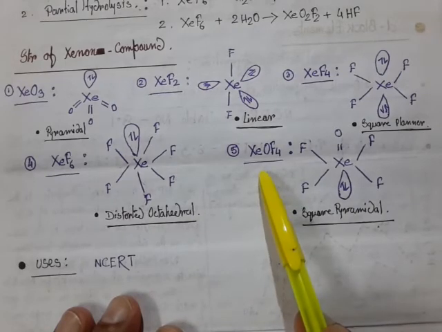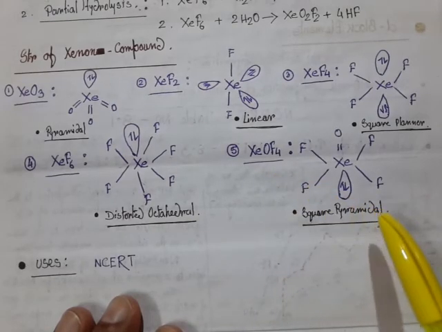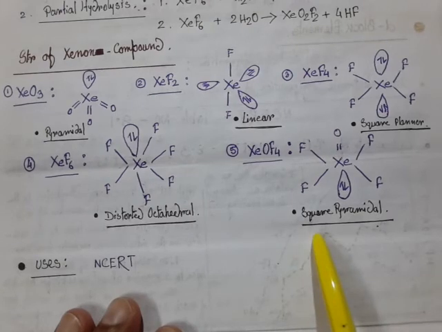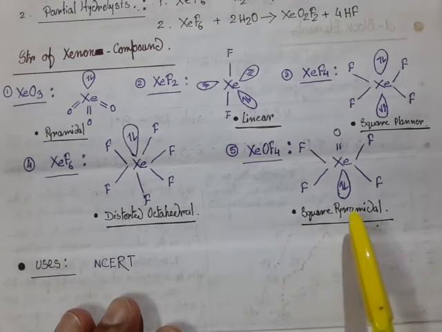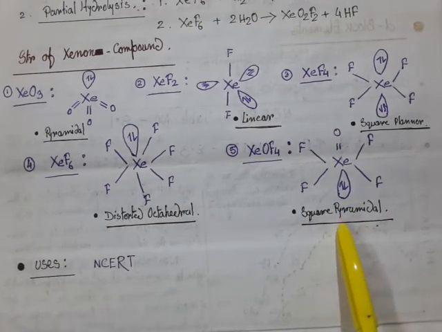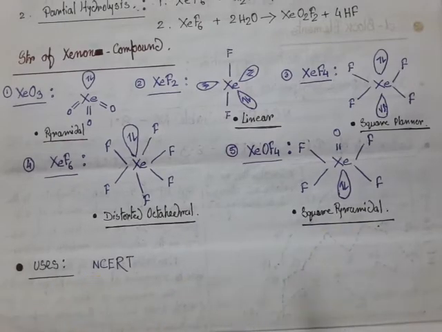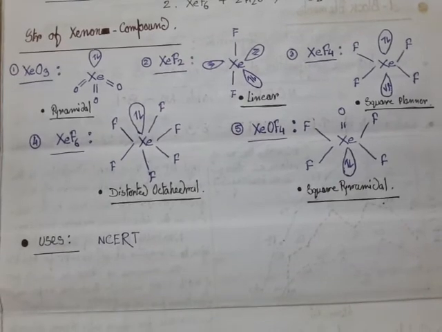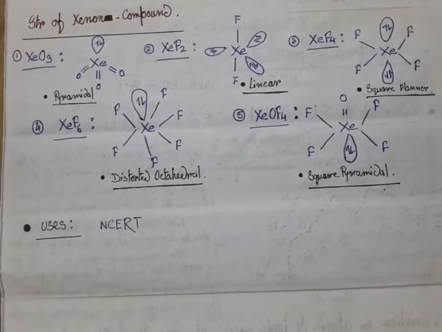And xenon oxyfluoride, XeOF4, has a square pyramidal geometry with a single lone pair. This is the geometry of XeOF4, a square pyramidal structure. Very important. So basically the structure-related information is very, very important for any type of examination, and the related lone pairs, their geometry, their distortion are very, very important for every type of examination. So be careful about that.